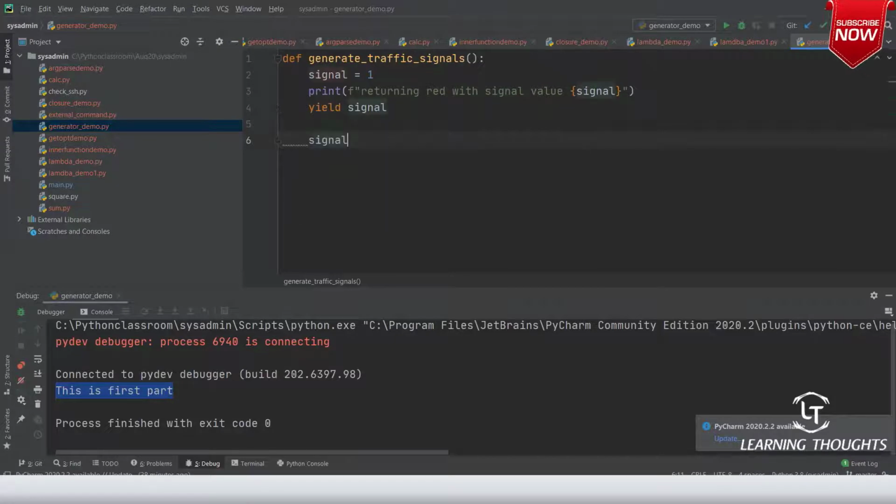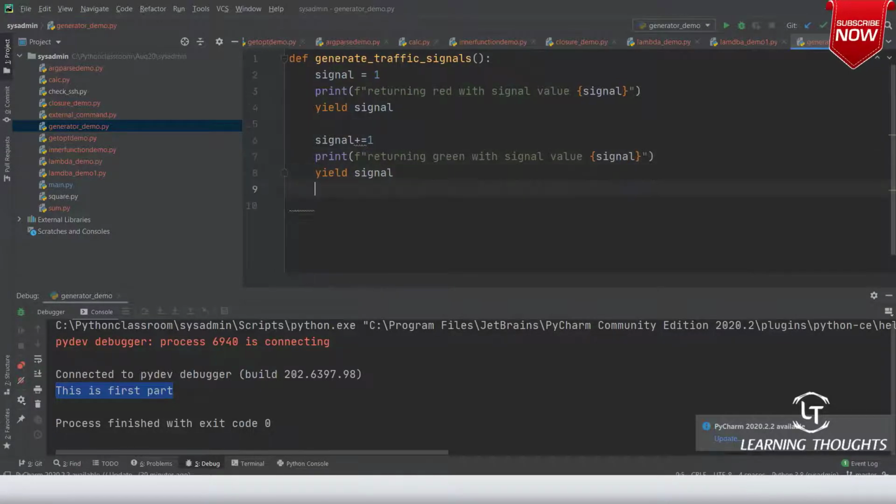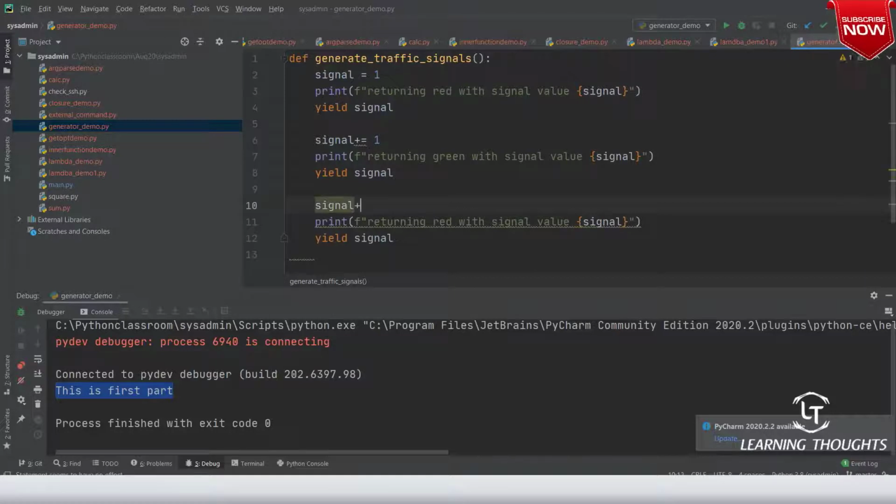Now I have incremented the signal value by 1. Now let me write "returning green." And the third one: signal plus equals 1, and then "returning orange." Hopefully it is orange.